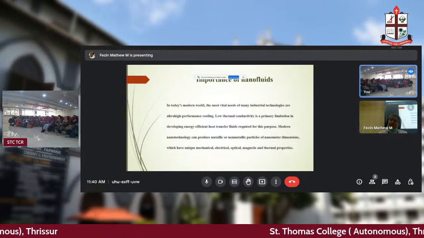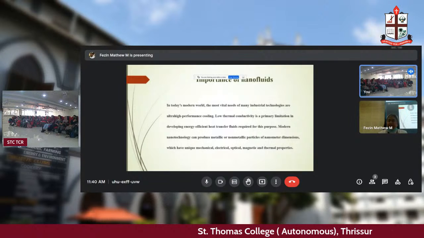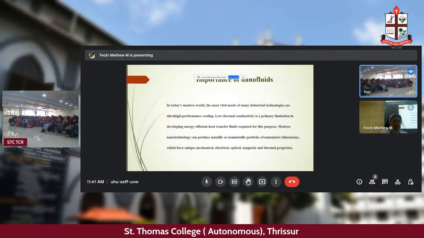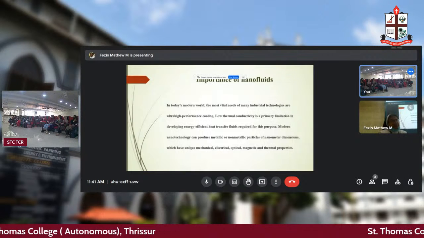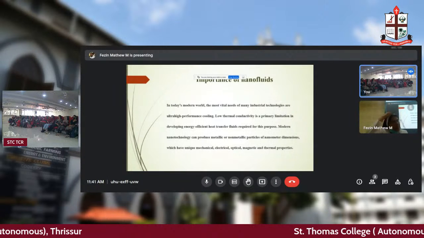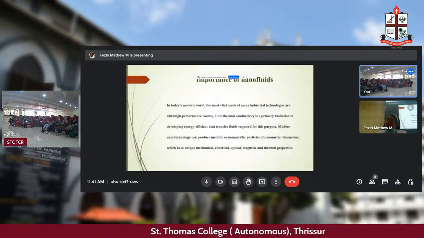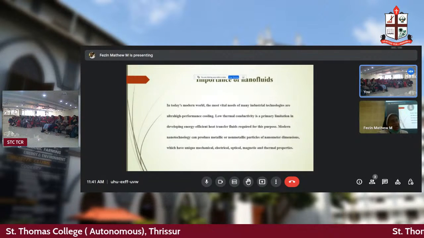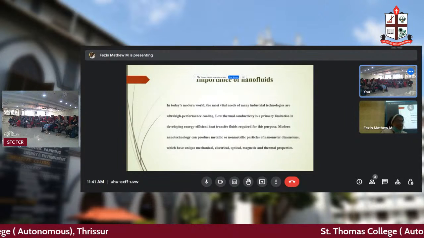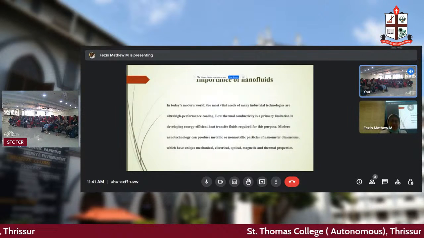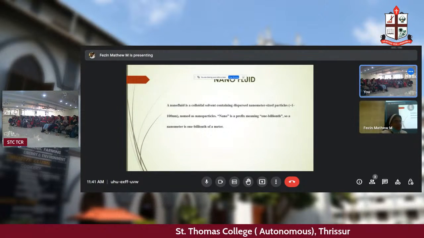Then after that, there were different studies, and Choi et al., a team, conducted research and applied 10 raised to minus 9 meter sized particles, that is the nanoparticles. And they got very nice results for high thermal conductivity and high heat transfer efficiency for the fluids. So came nanofluids. So what is a nanofluid?